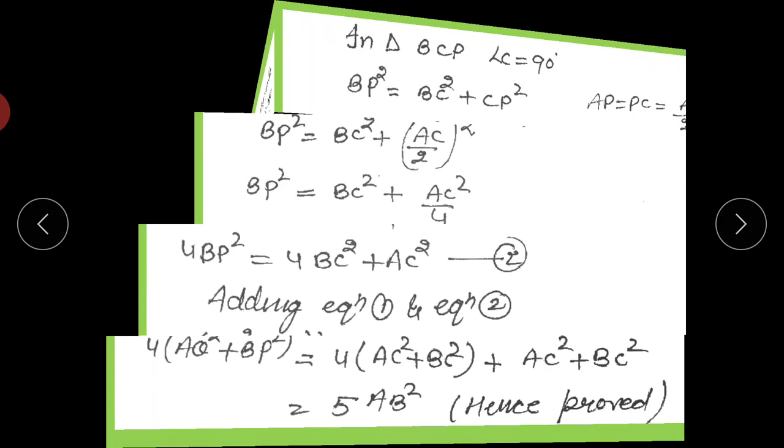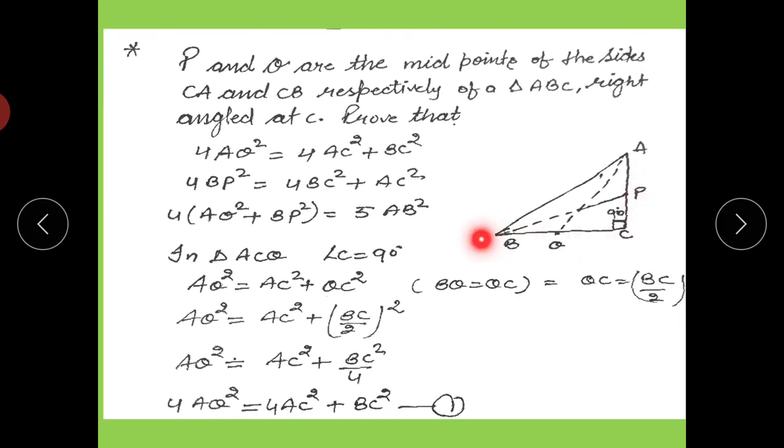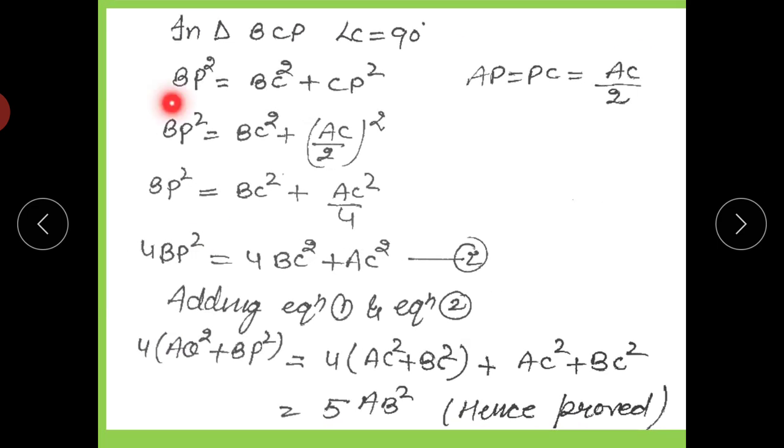For the second part, you have to take the second triangle, that is PCB. In triangle PCB, BP square is equal to BC square plus CP square, and PC can be written as AC by 2. So BP square is equal to BC square plus AC square by 4, and by transposing, 4BP square is equal to 4BC square plus AC square, equation number 2.